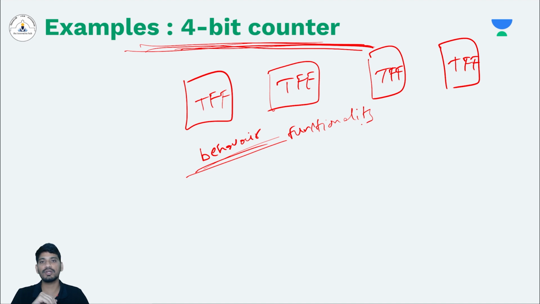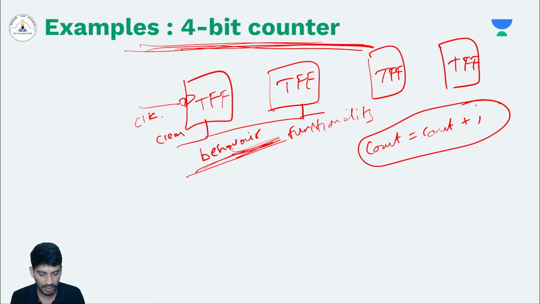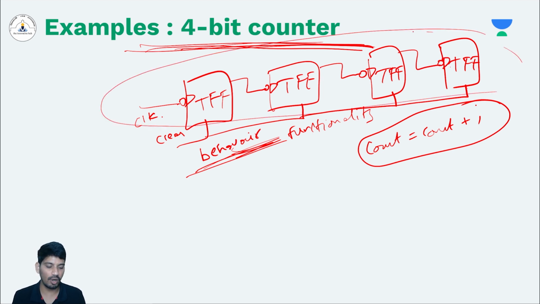What is the functionality of the counter? Counter should just increment its value. So it is like count is equals to count plus 1. This is the functionality of the counter, right? We'll use the same line of code in the behavioral modeling. So let's say my 4-bit counter is a negative edge triggered clock with positive clear. The clear is a positive signal. It is a negative edge triggered clock. So this is the picture of the counter. So in data flow or gate level model, you have to define them individually. But in case of behavioral modeling, you can directly write the functionality like this.